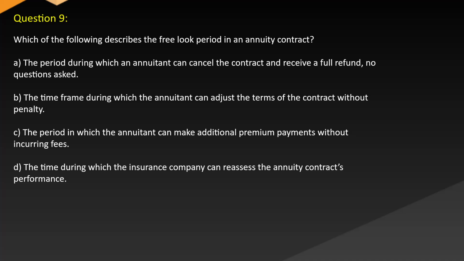Question 9. Which of the following describes the free look period in an annuity contract? A. The period during which an annuitant can cancel the contract and receive a full refund, no questions asked. B. The time frame during which the annuitant can adjust the terms of the contract without penalty. C. The period in which the annuitant can make additional premium payments without incurring fees. D. The time during which the insurance company can reassess the annuity contract's performance.